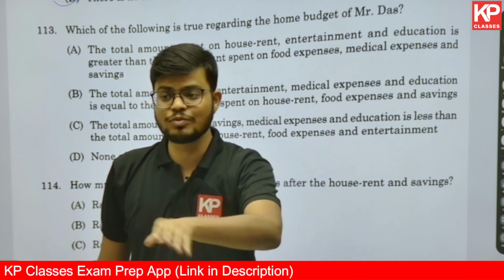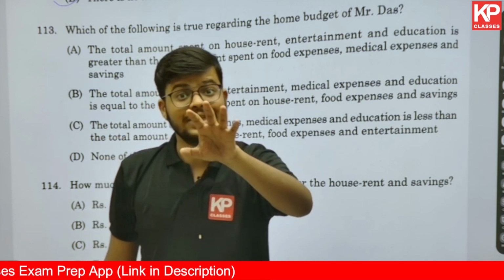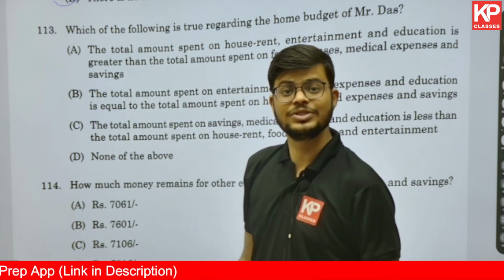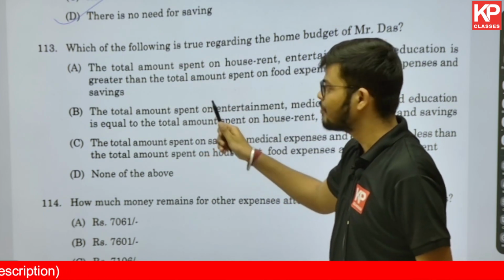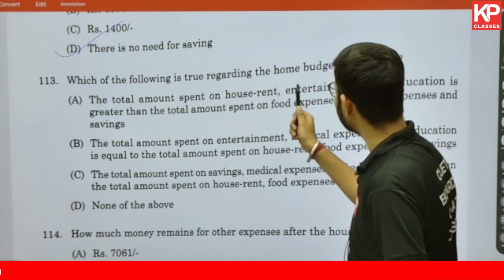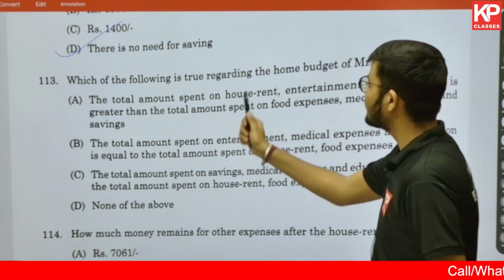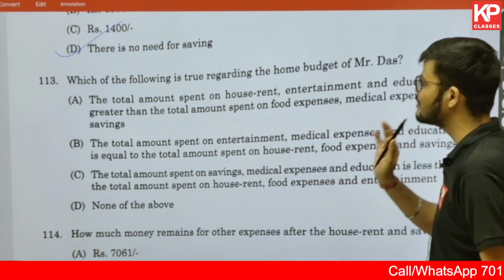If I am saying 6 is more than 5, this is correct. So these are that level of simple question that you got in the exam. Nobody can afford losing marks on the same. Here it says total amount spent on house rent, entertainment and education is greater than total amount spent on food expenses, medical expenses and saving.